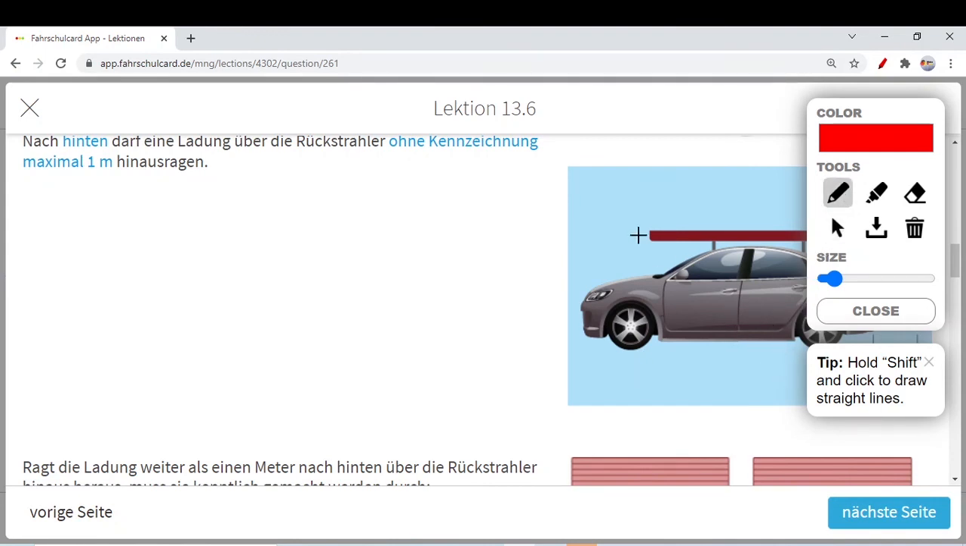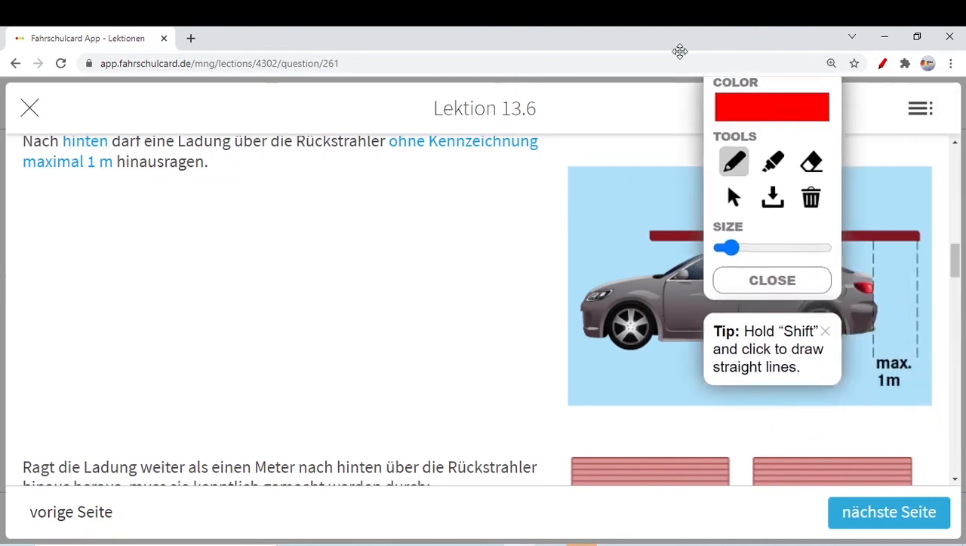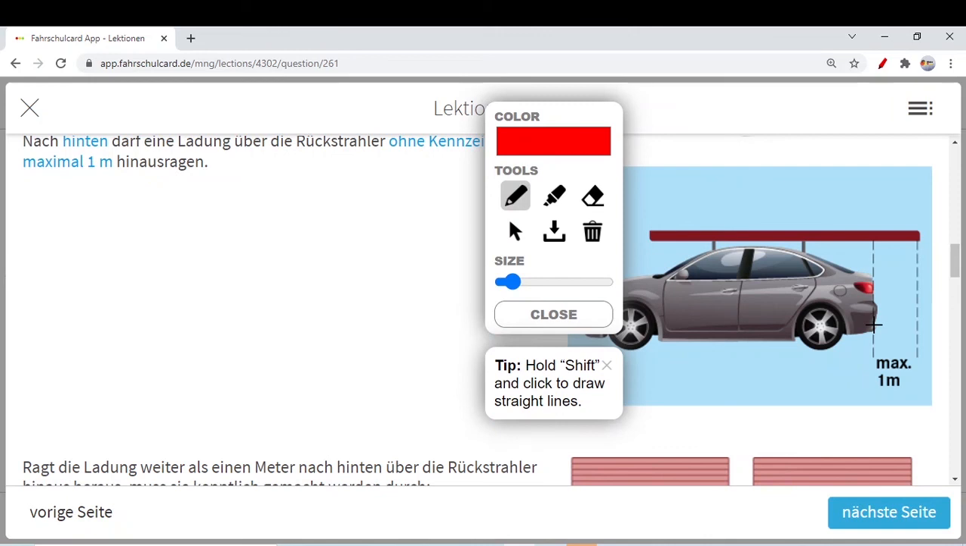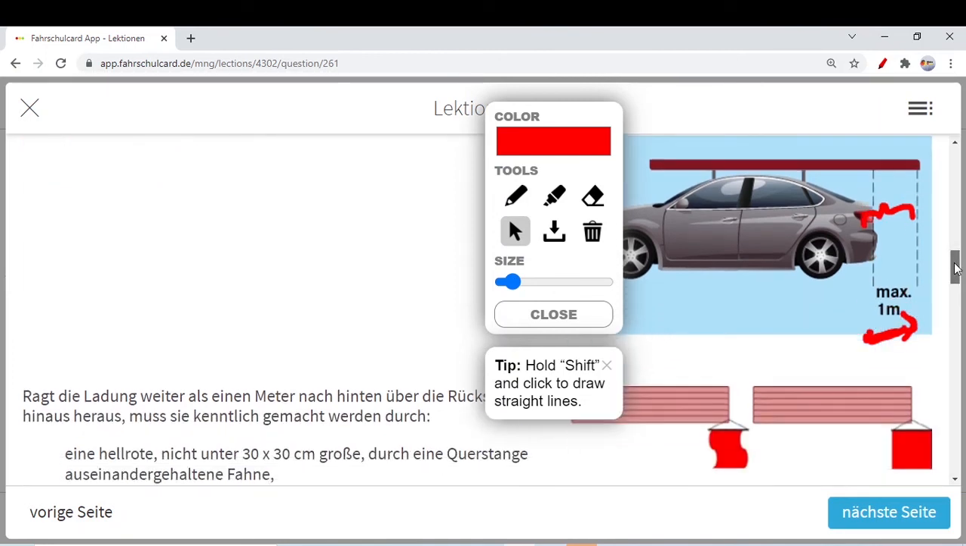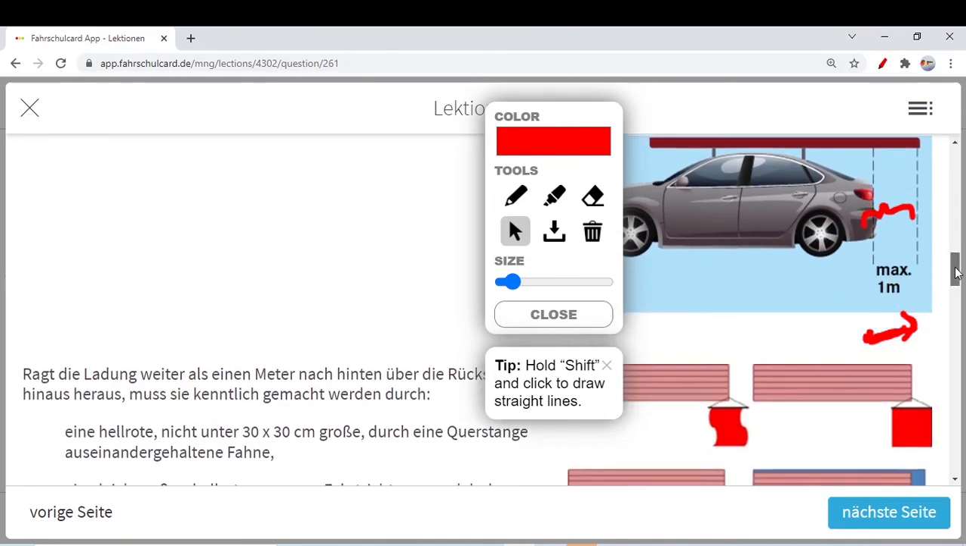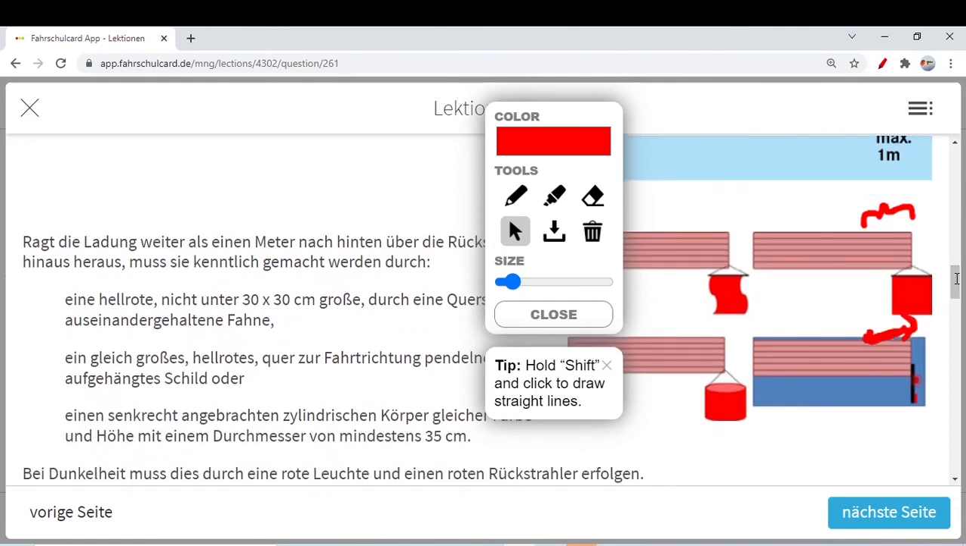It has been hidden behind this toolbar. I hope I can take it away. Yes, now. So whenever your load is within 1 meter beyond your car, behind your car, you do not need to put an extra indication or extra system. But whenever this load increases from 1 meter to more than 1 meter, then in that case you need to mark this. It's a standard in Germany.